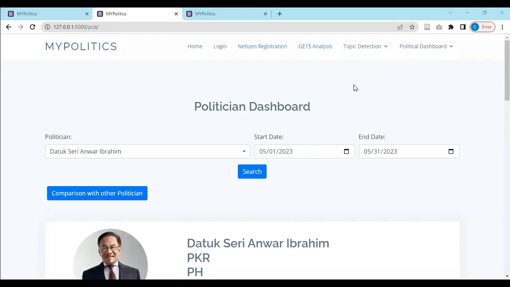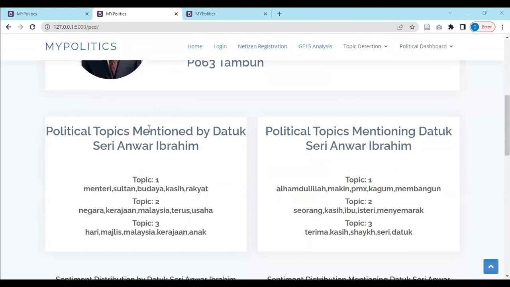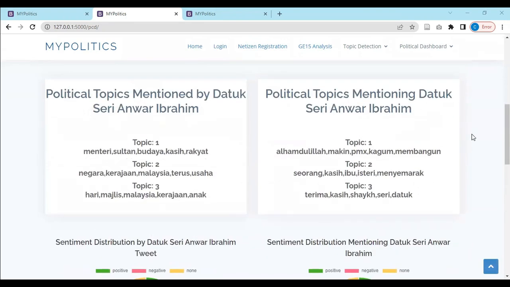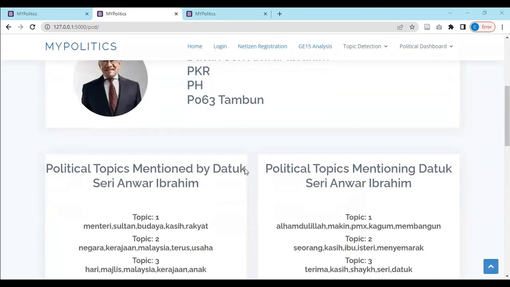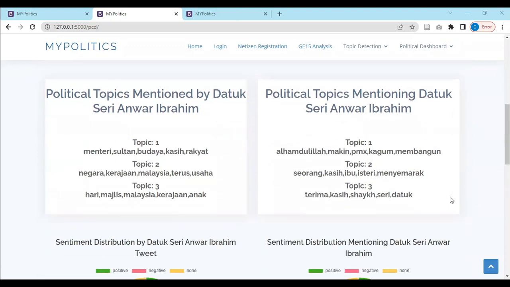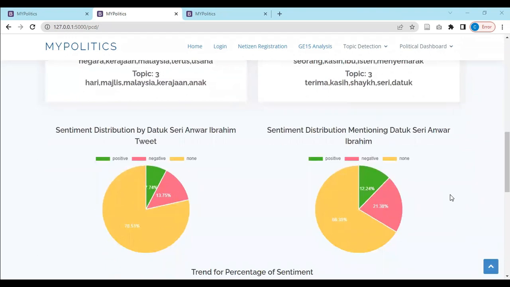So MYPolitics has a very important page called Politician Dashboard, where it compares what politicians said with what people are saying about the politician. So here, we can see the political topics that have been mentioned in Dato Sri Anwar Ibrahim's tweets, as well as the political topics that people mention about Dato Sri Anwar Ibrahim. And then we can see the sentiment distribution for both types of tweets.